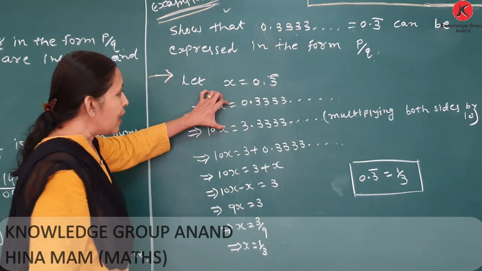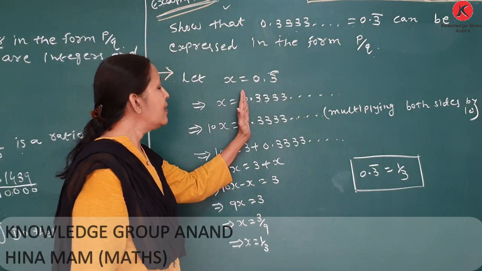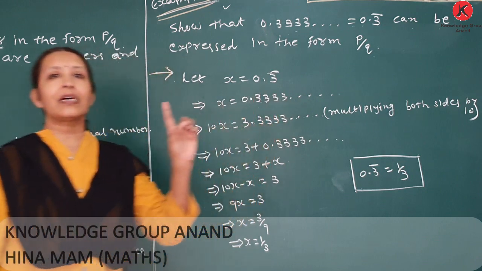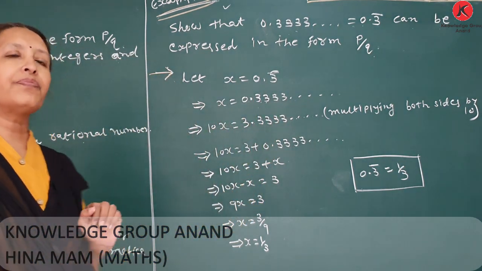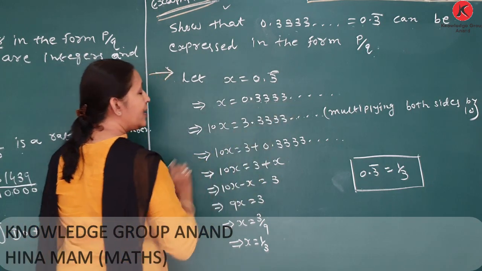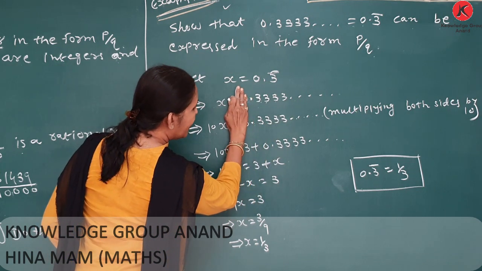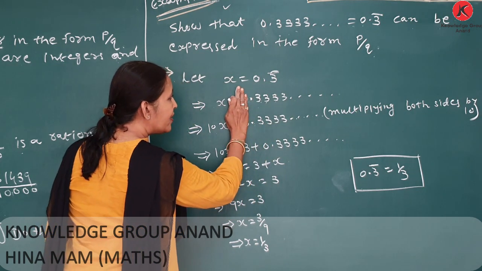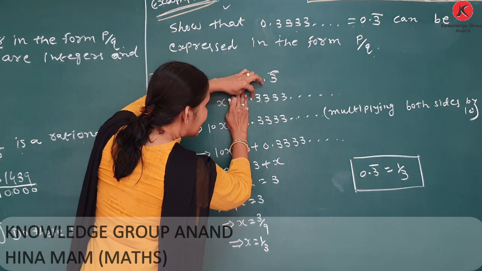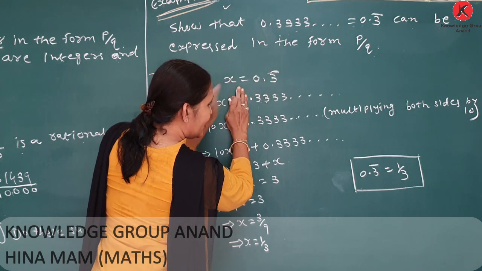In this sum, we remember that after the decimal the digits are the same, so we subtract one number from the other. Here x is equal to 0.333 and 10x is equal to 3.333. Both have the same digits after the decimal point.